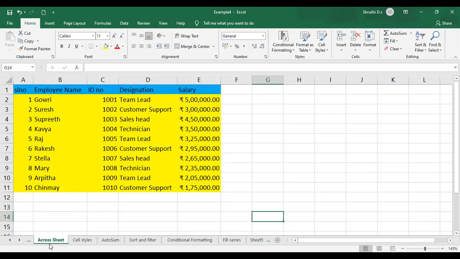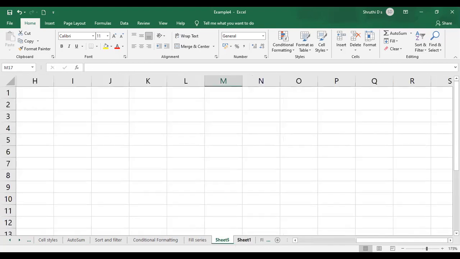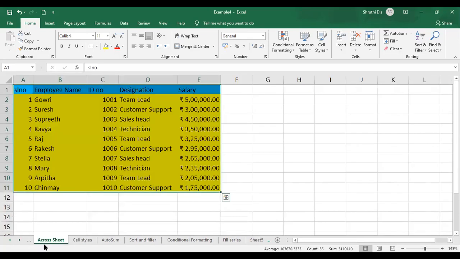First of all, I am in my Across sheet now; Across sheet is the sheet name. Now just select the table here. I just have some sheets over here. What do I do? See here, in the Across sheet, just press Control and select the sheets to which you want to fill the particular content. Now I am holding Control, and I'll select the sheets to which I want to paste it.